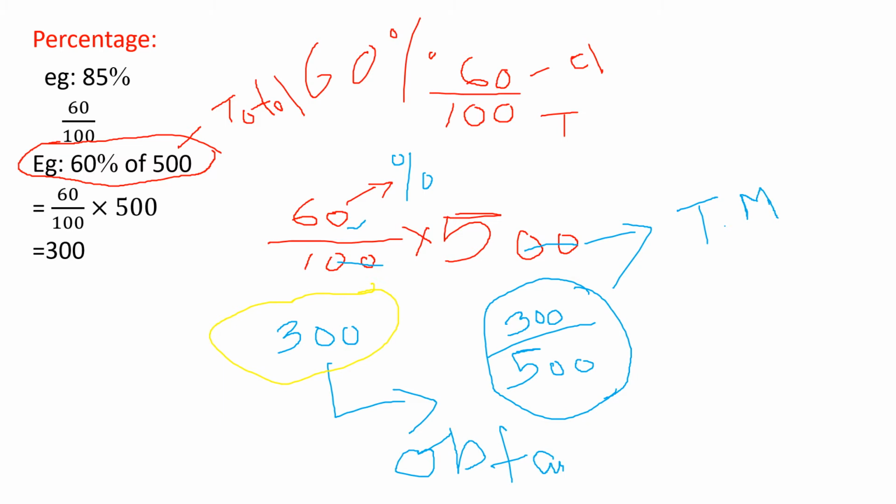Okay, so 60 percentage of 500 means in 500 you got 60 percentage. Now you want to find out the exact amount, so you will do this method of calculation. Of means what? Of means into. So 60, how will you represent it? 60 by 100 into the total amount. Then you do the calculation and find out the value.